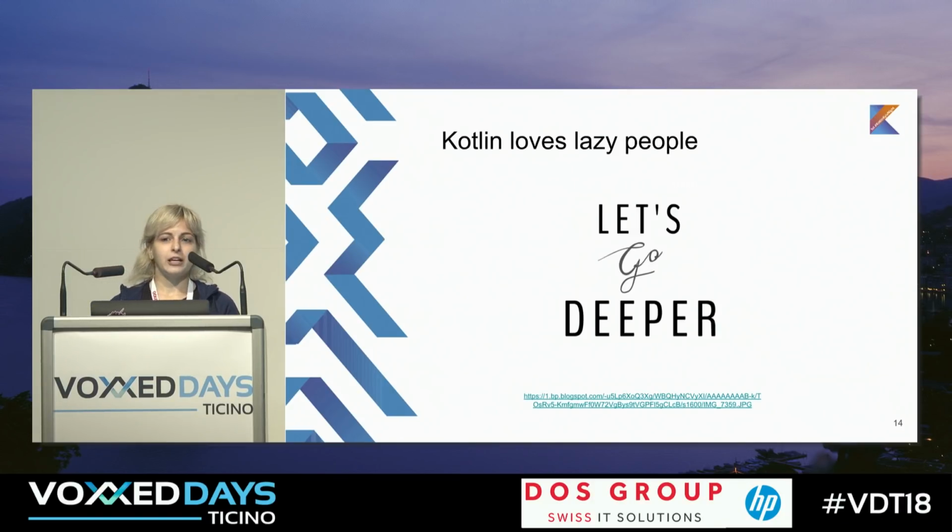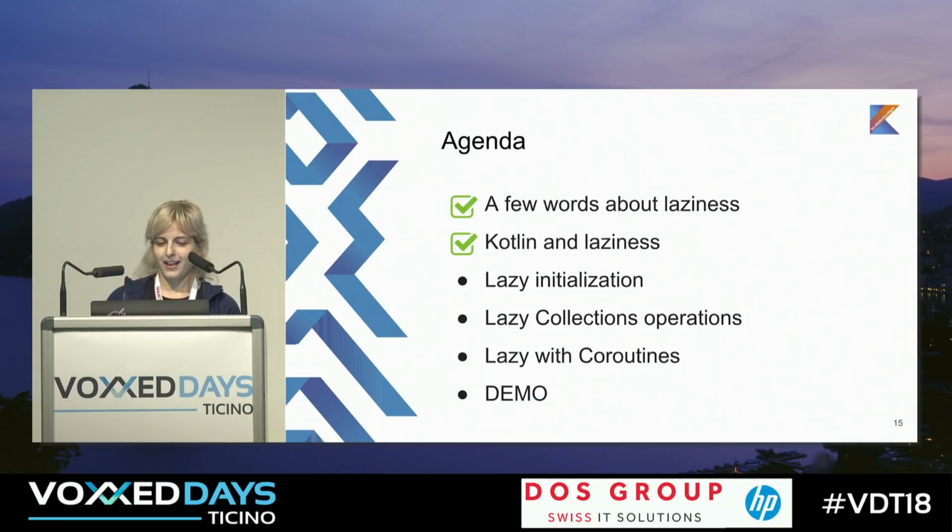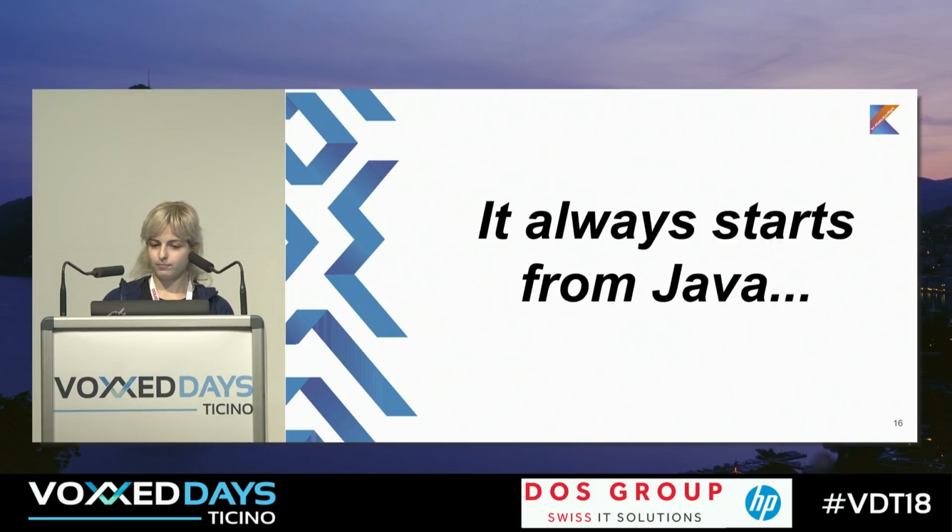But it's not only about the amount of code. In Kotlin, you can also use lazy evaluations, and because of this, you can make your programs work efficiently. You use less memory, and the less your company pays to Amazon or Google, the more it pays for you, and for me, it's okay. So let's start. First of all, let's talk about lazy initialization, because it always starts from variables. When you're programming, you use a lot of variables, and you need to initialize them somehow.